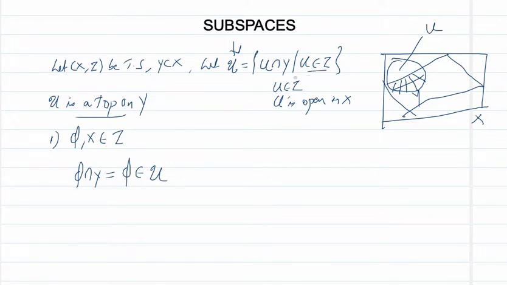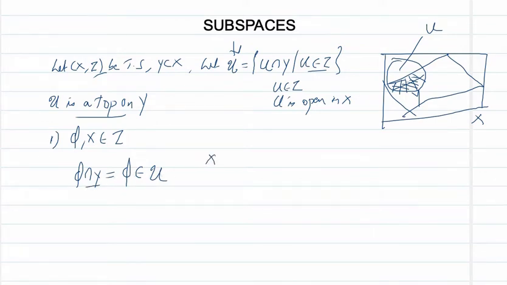The members of U are the intersections of every open set in the topological space X with Y. So phi intersection Y is phi and this belongs to U.